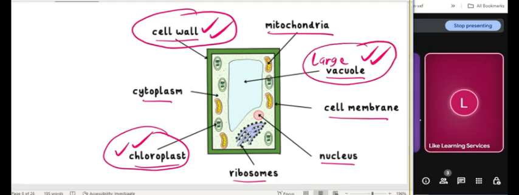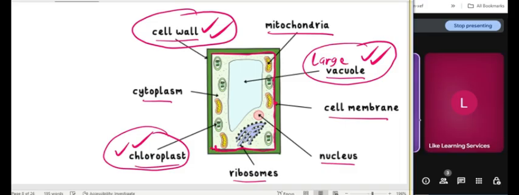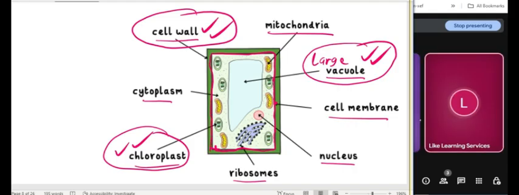You will notice that the cell wall covers the cell membrane. After the cell membrane, you see the cell wall. Can you see the cell membrane? The cell membrane is this part I'm going to draw in red, this whole part for the plant cell. All this covering that I'm drawing in red is the cell membrane for the plant.